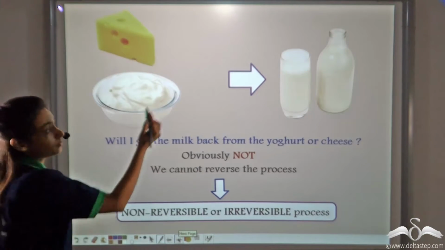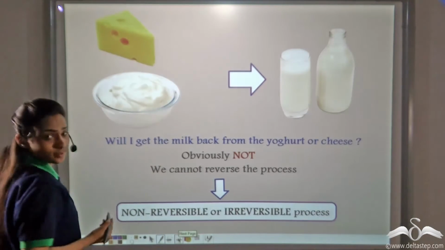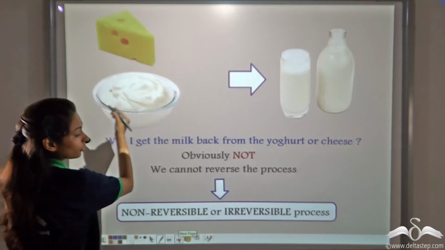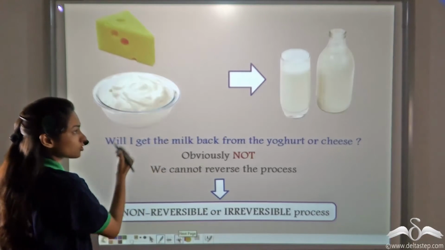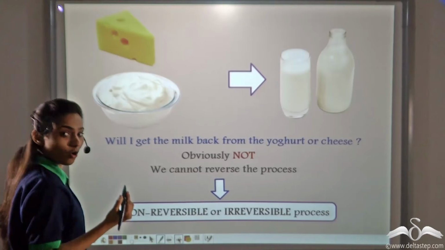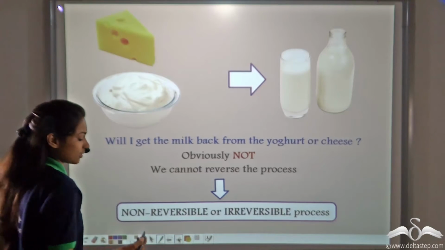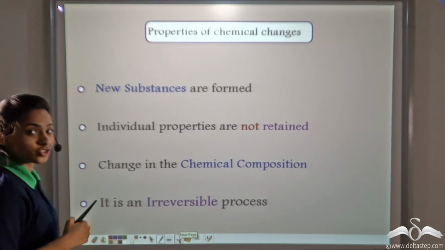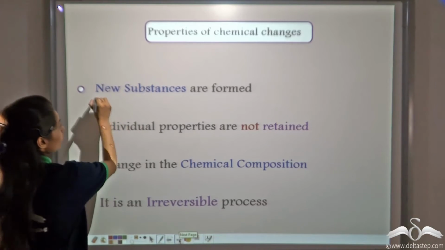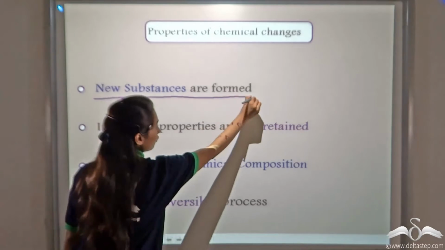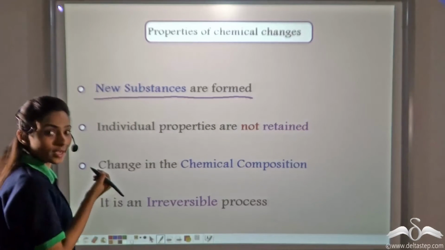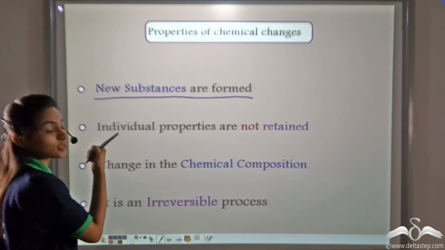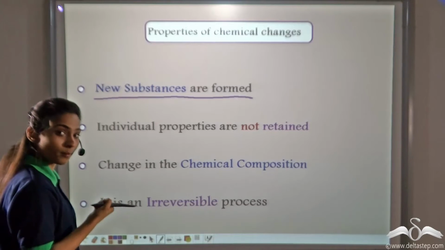Now, can you get the milk back from the yogurt or cheese? No, we cannot reverse the process. So this is also a non-reversible or irreversible process. So what properties of chemical change do we learn? First of all, new substances are formed. Just now we saw in the case of cheese. Cheese is a new substance that is formed from milk.